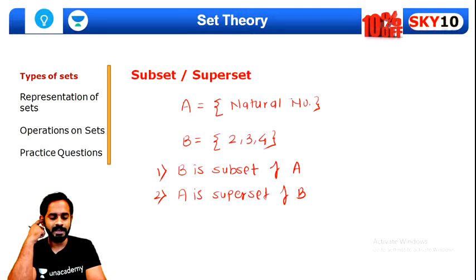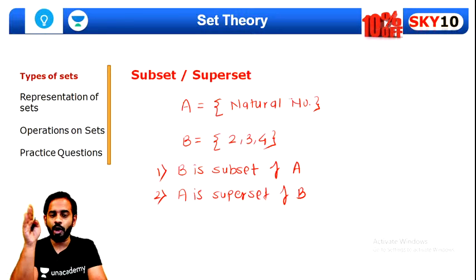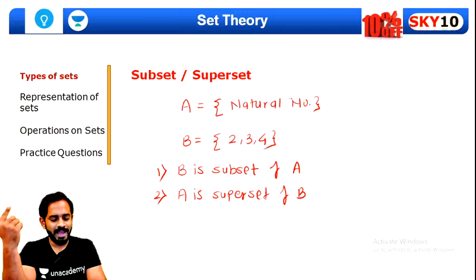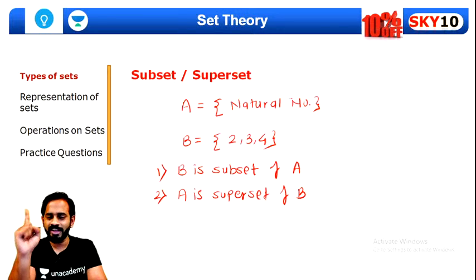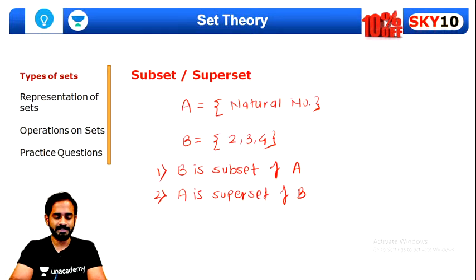Can you tell me quickly, guys? Can you give me one more example of a subset of A? A is a set which consists of all the natural numbers. So can anyone of you give me one more example of a subset of A? Tell me quickly, guys. Anyone? It's quite simple.